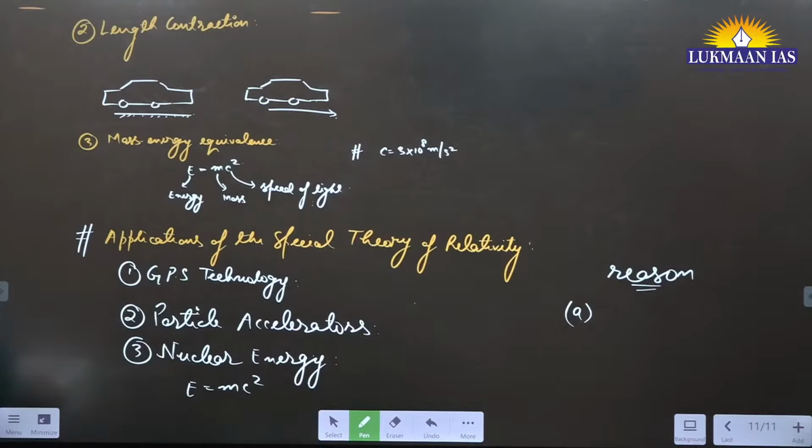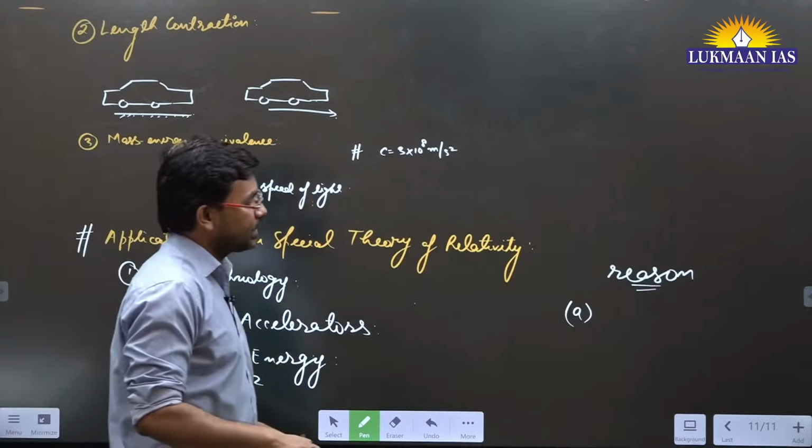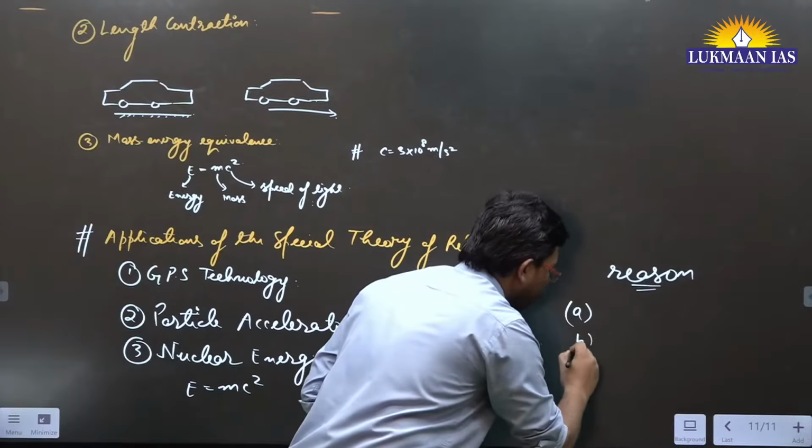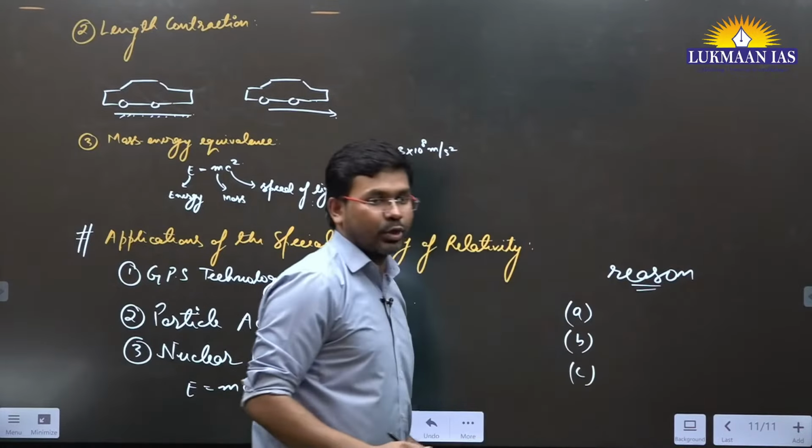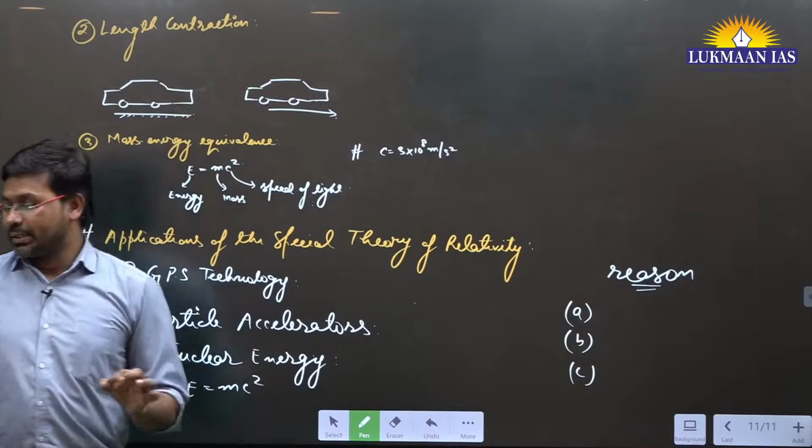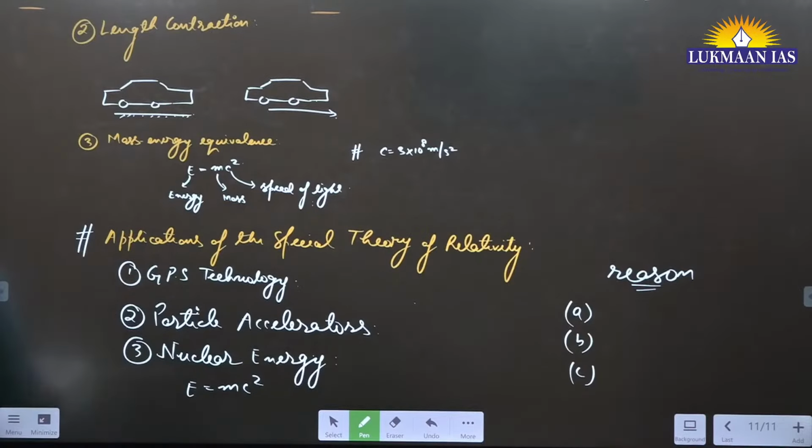Option B: gravity of stellar bodies do not change. Option C: light always travels in a straight line.